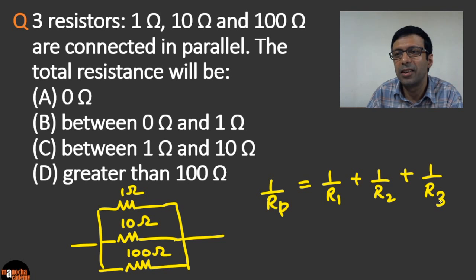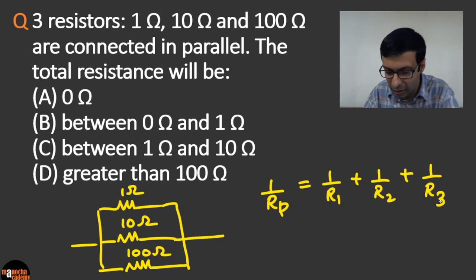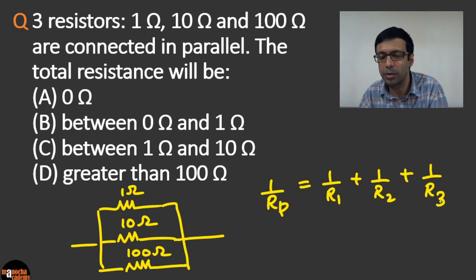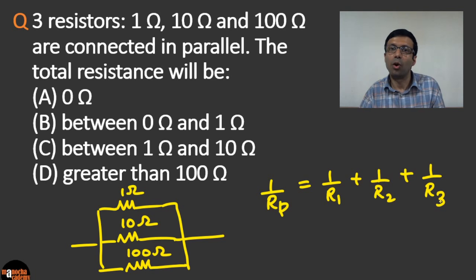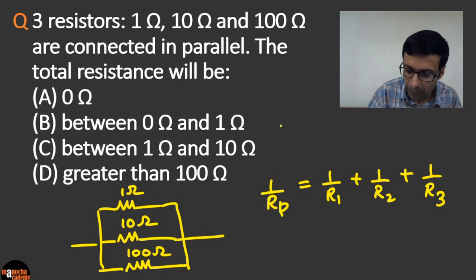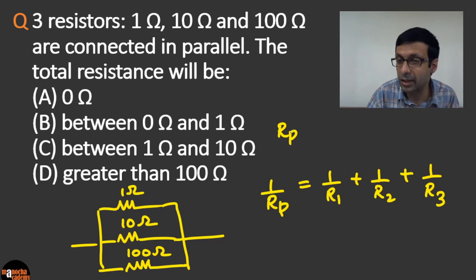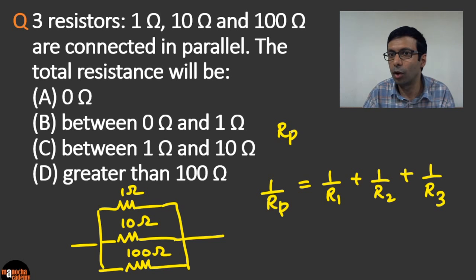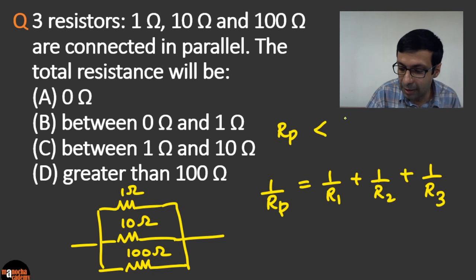But this question is a little interesting, because if you sit and solve it, it'll take some time. You'll have to substitute the values and calculate. What you can actually do here is apply the important concept that when you take resistors in parallel, the overall resistance will be lesser than the least resistance.